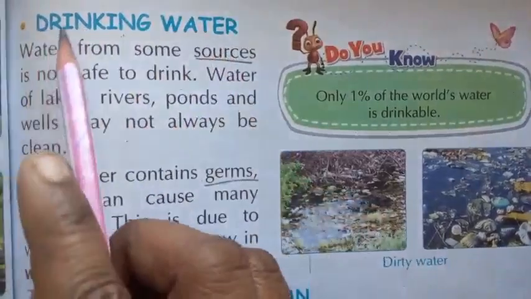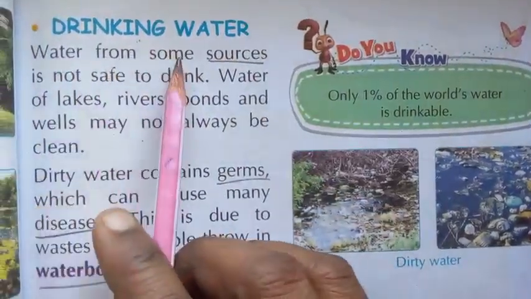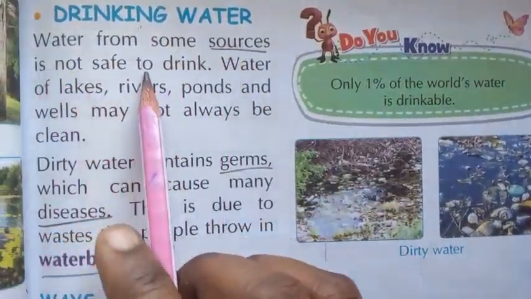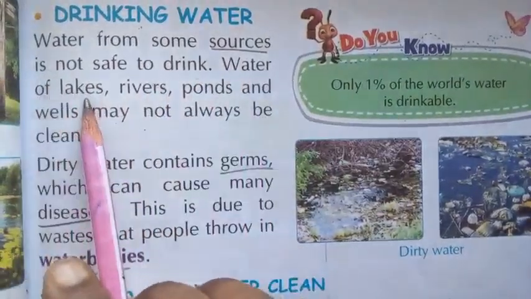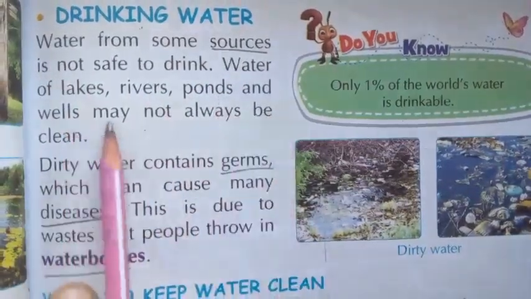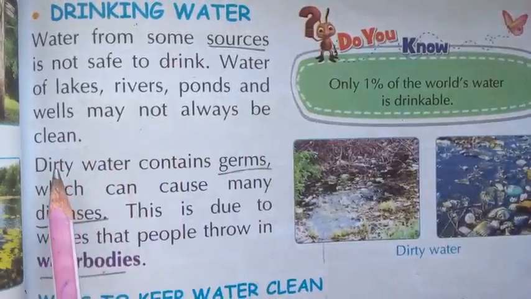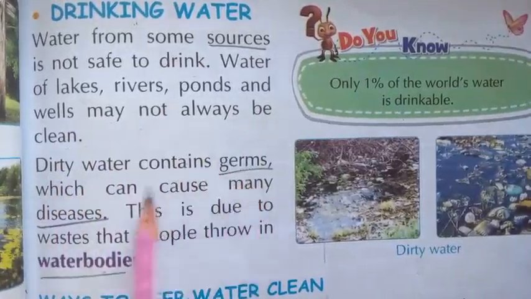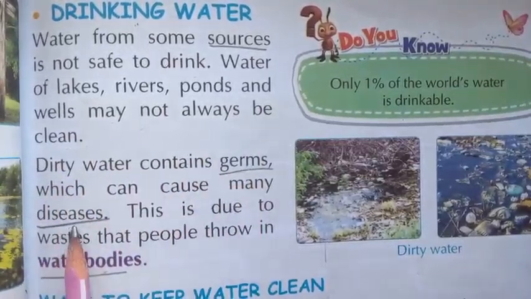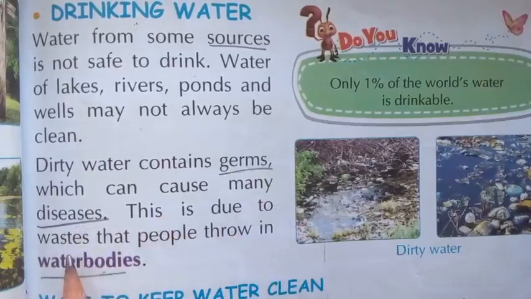Drinking water. Water from some sources is not safe to drink. Water of lakes, rivers, ponds and wells may not always be clean. Dirty water contains germs which can cause many diseases. This is due to waste that people throw in water bodies.